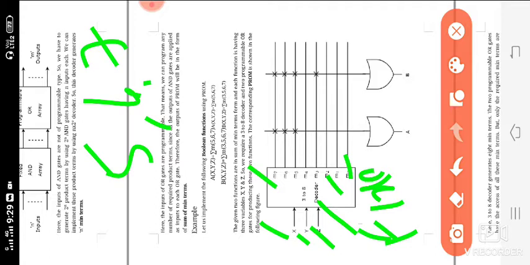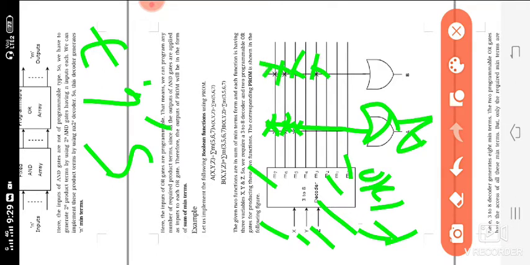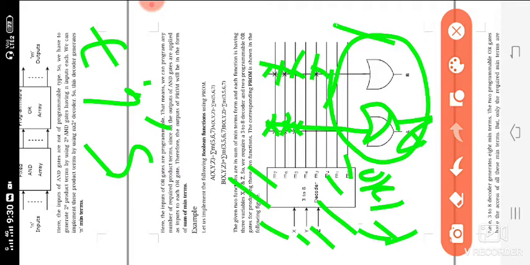For A you have observed 5, 6, 7. Here 5 is there, so we are giving the connection here. 6 is there, connection. 7 is there. With these connections we are designing one OR gate for A. In the same manner the values of B will be 3, 5, 6, 7, so we are designing 3, 5, 6, 7 for B. This is the fixed AND gate, this is the programmable OR gate. So this is the PROM.